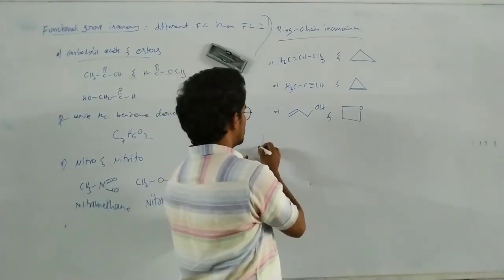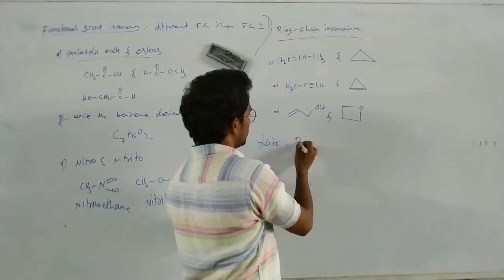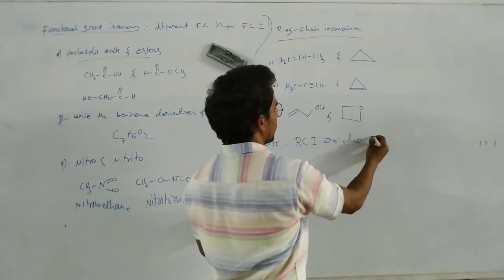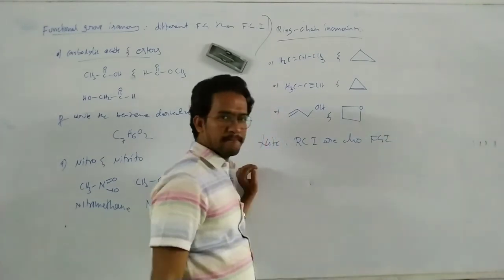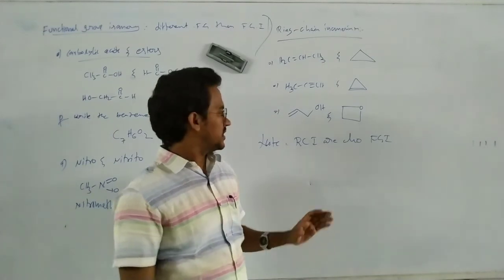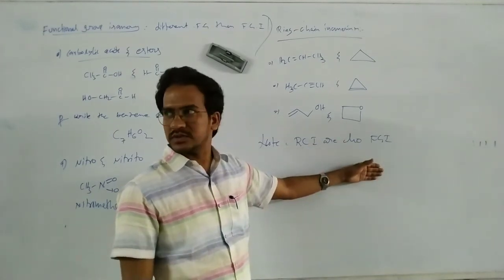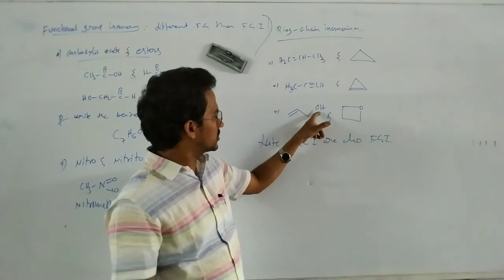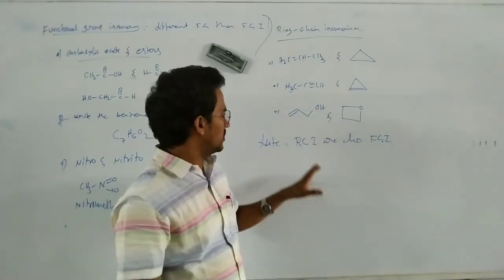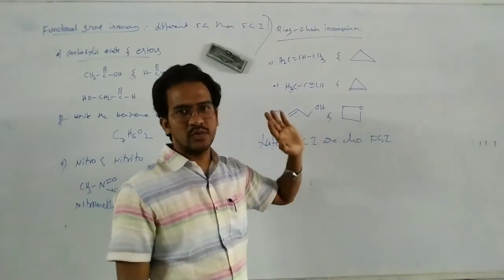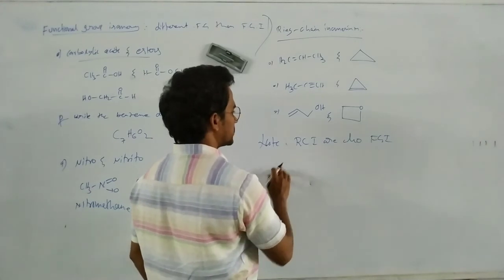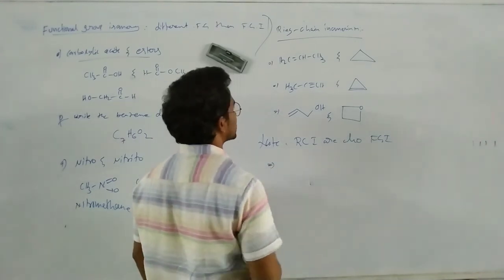Now here, note, ring chain isomers are also functional group isomers. But all functional group isomers are not ring chain isomers. The ring chain isomers are the functional group isomers. Why? Because here what is the functional group? Alcohol. Here what is the functional group? Ether. So ring chain isomers are also functional group isomers. Okay. So make a note of it. Next.